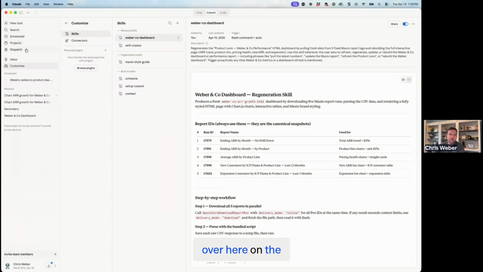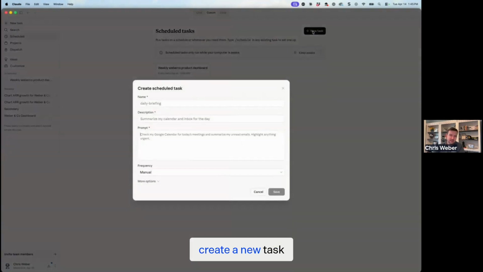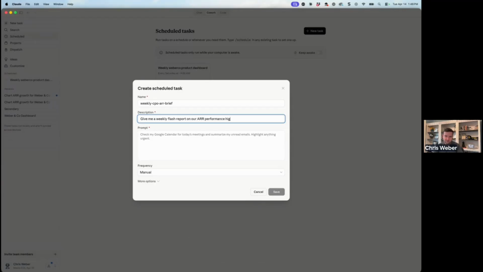So if you look over here on the left as well, you can come to scheduled. I'll come in and create a new task. So here I can come in and say, we'll call this weekly CPO ARR brief. The brief description I'm going to do is give me a weekly flash report on our ARR performance.